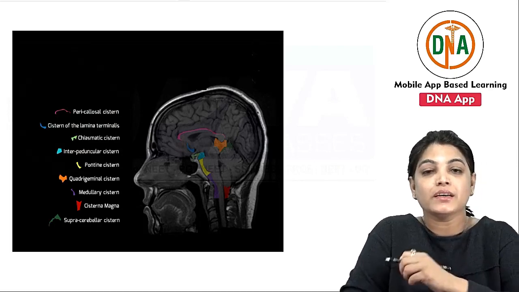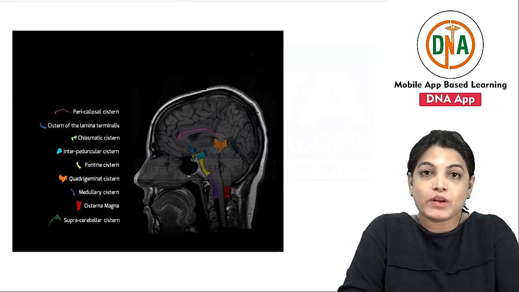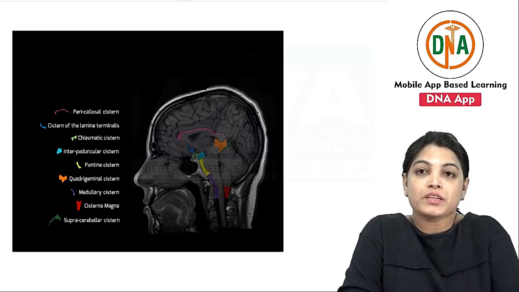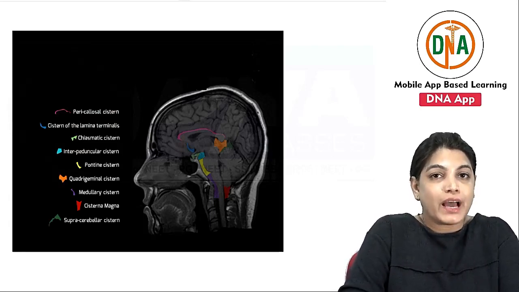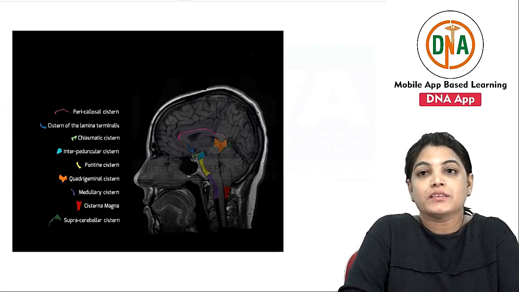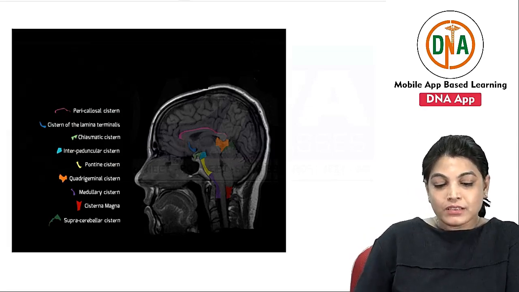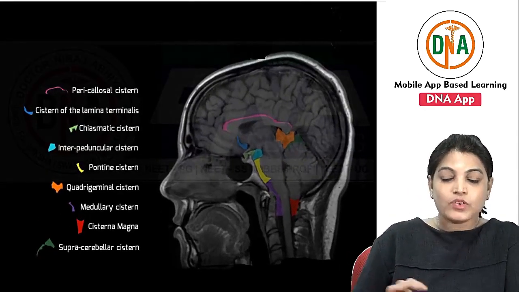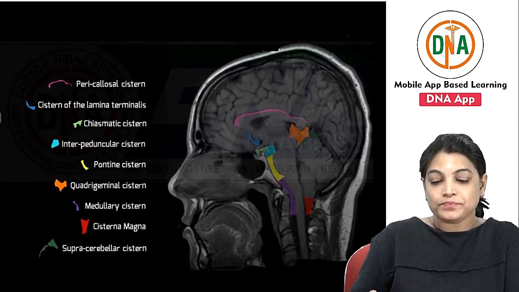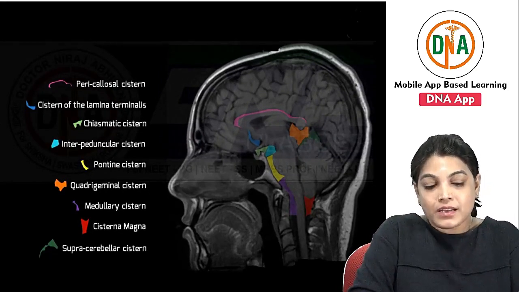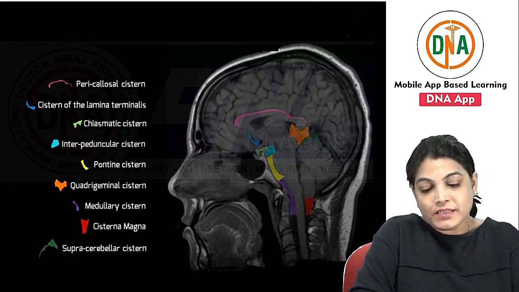CSF. At certain places, this subarachnoid space is dilated, forming a cistern, because it is containing a sufficient amount of CSF that forms a dilatation. And at certain places, it contains important arteries or veins. So I will describe all types of subarachnoid cisterns. This is the diagram in which you can see the different types of subarachnoid spaces. Let me describe all of these in detail.